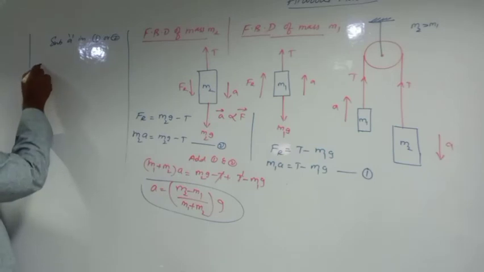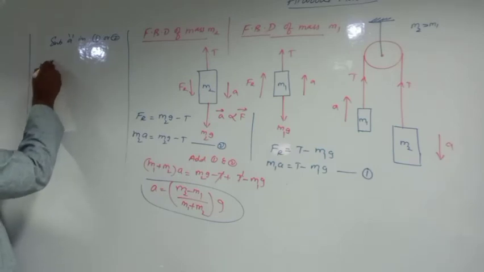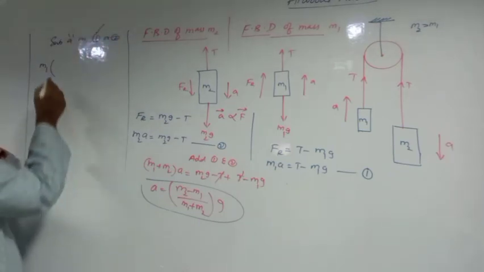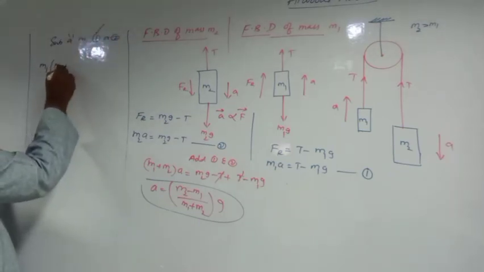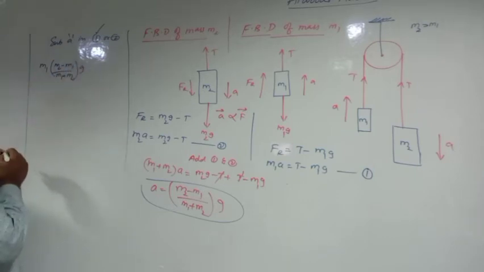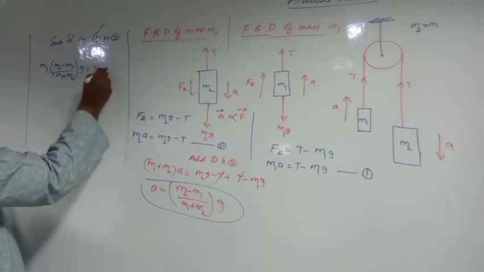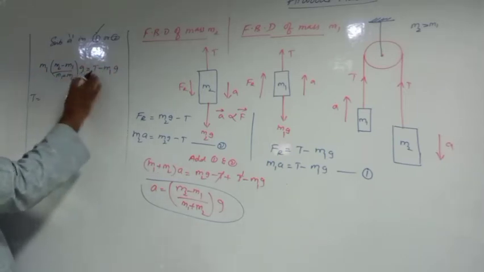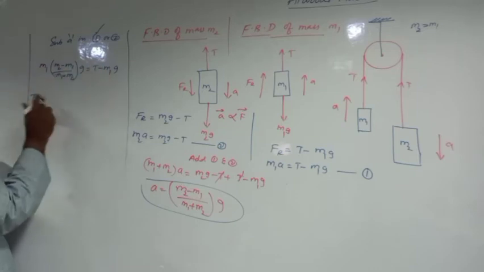So let us take m1 into a. Let us imagine I am substituting in 1. So m1 into (m2 minus m1) by (m1 plus m2) into g is equal to T minus m1g. So what I am going to do here is take T to the left side and transfer this m1g to the other side.